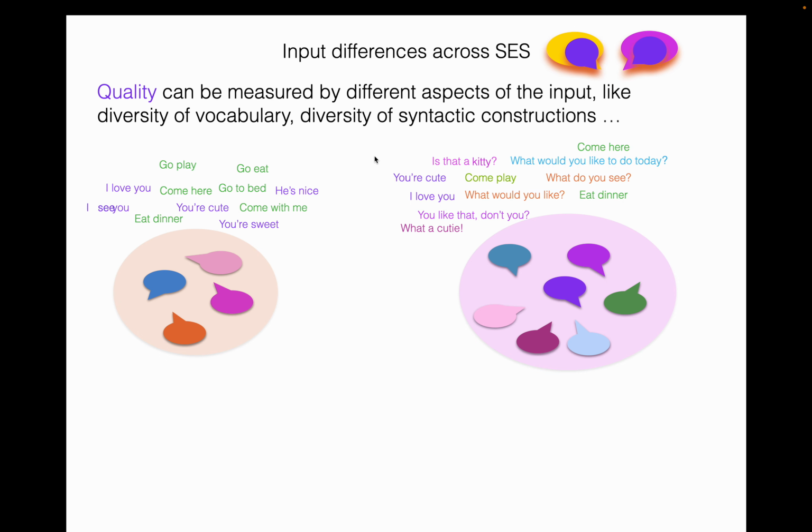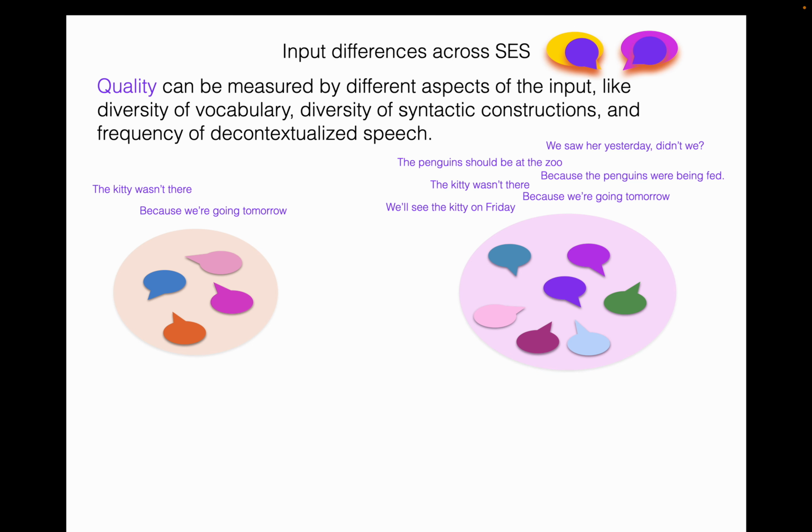Diversity of syntactic constructions. Also, maybe just the frequency of certain types of speech, for example, decontextualized speech, where you're talking about something not in the current context. So things that are not currently there, things that are happening at a different time. Maybe you hear a certain amount of those things in lower SES speech, and you hear a larger number of those in higher SES speech, right? Different ways of looking at the quality, as it were, of the input. And there are input differences across SES, suggesting that there are dialectal differences when thought about this way.